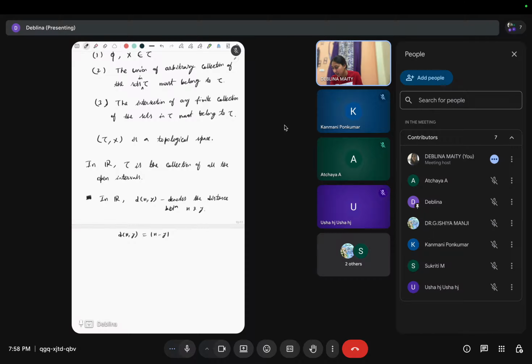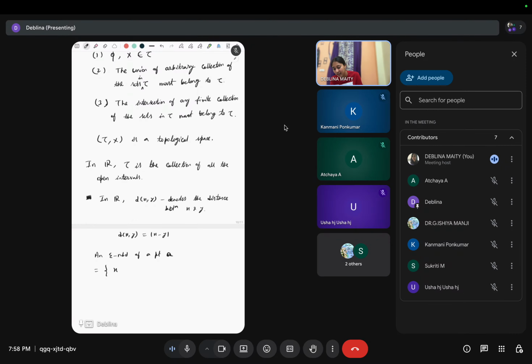Now an epsilon neighborhood of a point x means all the points which are epsilon distant away from this x, right? Let's take this point a.